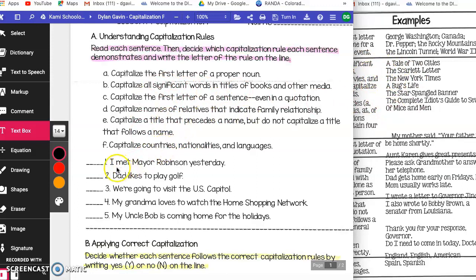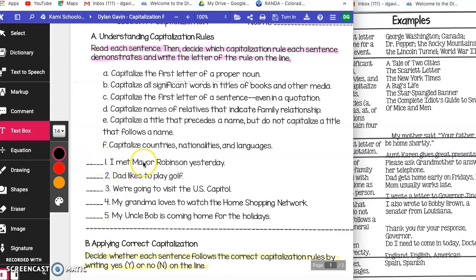Okay, here's number 1. I met Mayor Robinson yesterday. We need to look at which words are capitalized. Okay, yes, the first letter in every sentence is going to be capitalized. So that possibly could be a rule. So that would fall maybe under C, capitalize the first letter of a sentence. Okay, so maybe I could write C on this line. Probably going to have C on all of them. Okay, it's all right to have multiple letters on each line.